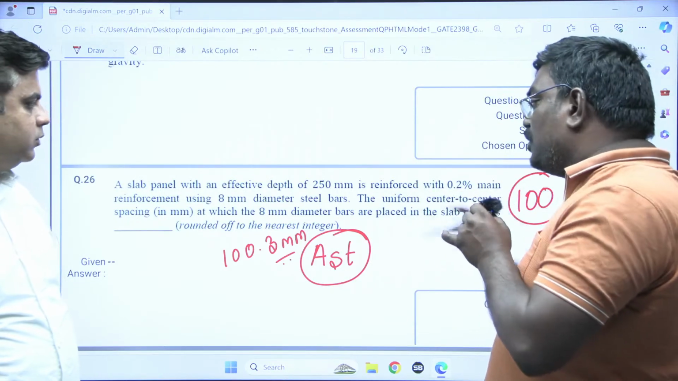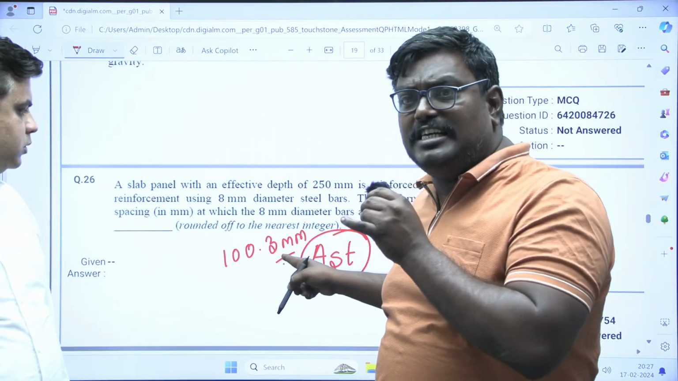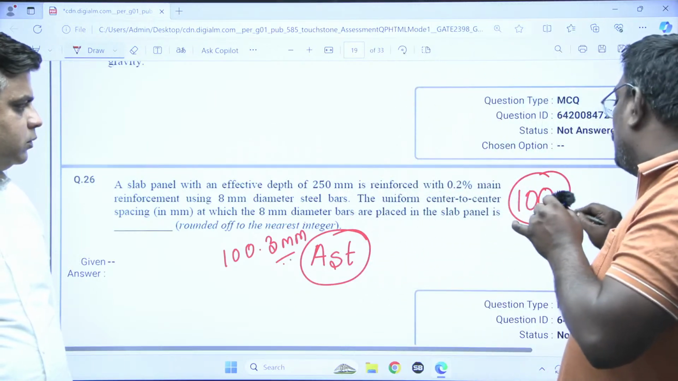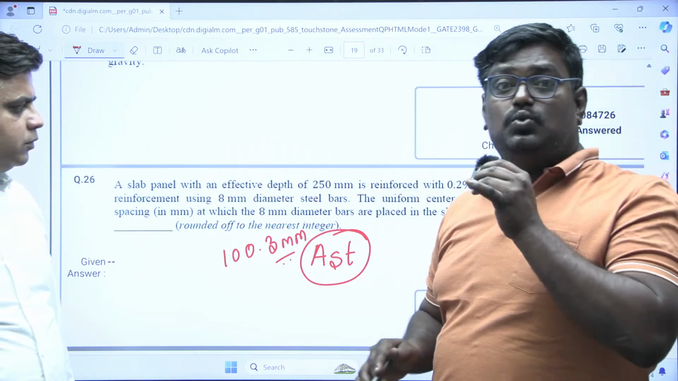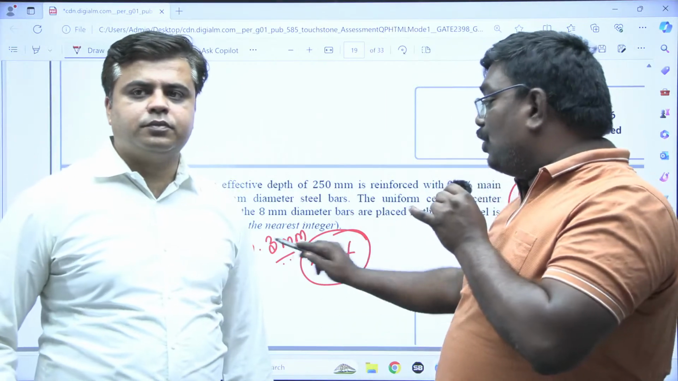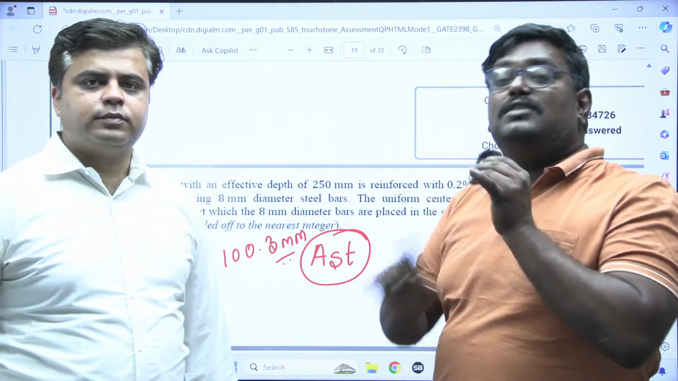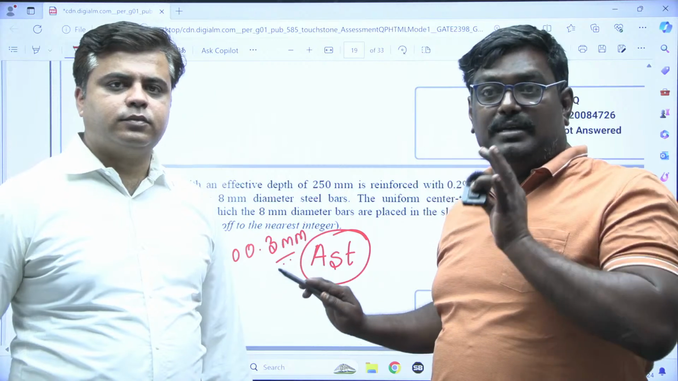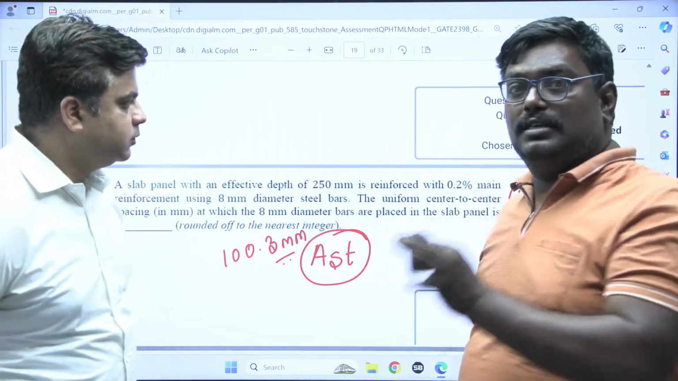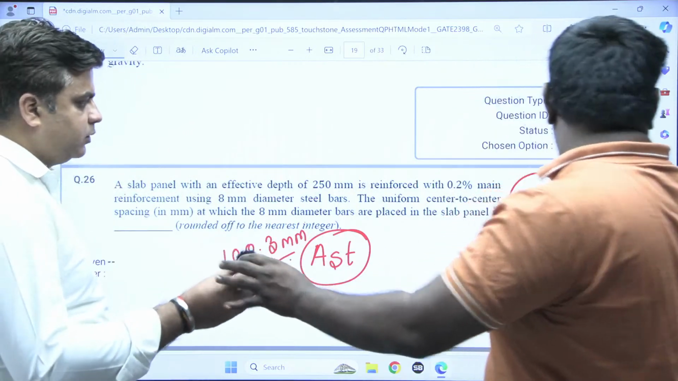Because they have asked to round off to the nearest integer, the answer here will be equal to 100 mm. And remember, students, if you write 101 mm, it is not the correct answer, for your information. 100 is the only right answer. So, next.